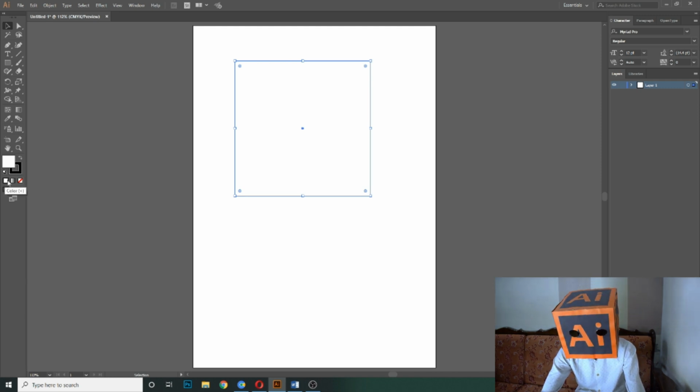And on the lower side, there are three boxes. The first one is color, the second one is gradient, and the third is none. Like when I select this shape, my fill box is on top of the stroke one. It means when I change the color, it will change the color of the fill. And now if I press X on my keyboard, then it will change. Now the stroke is on top of the fill. Now the fill is on the stroke.